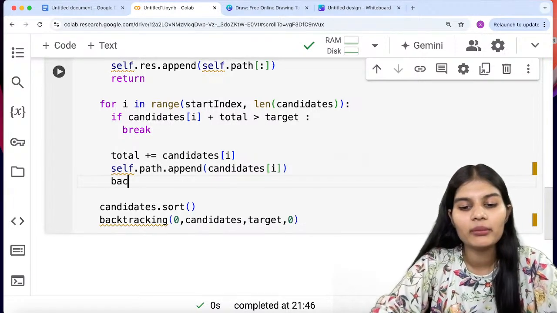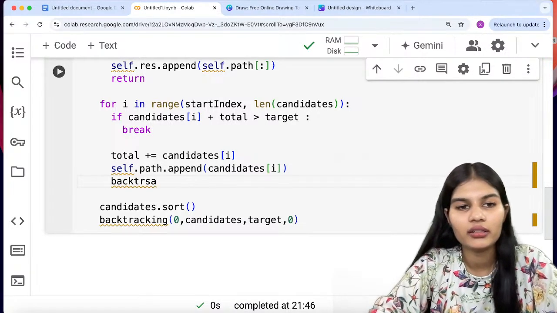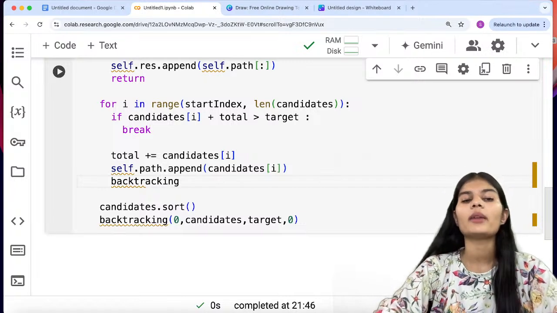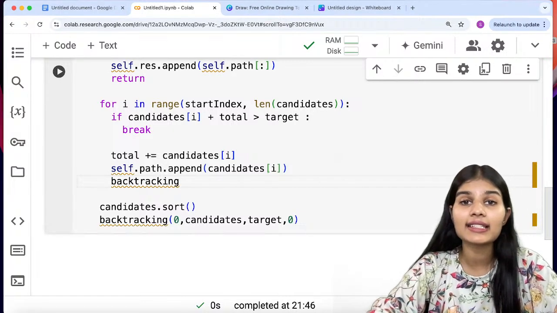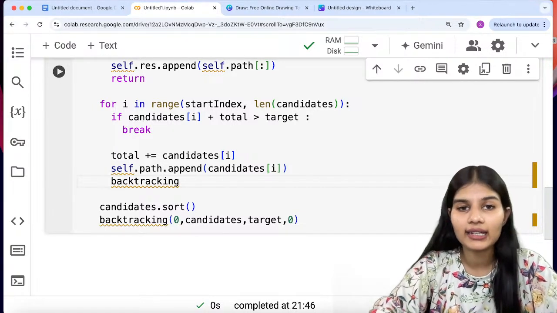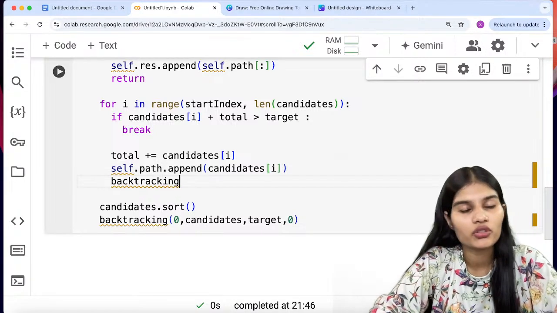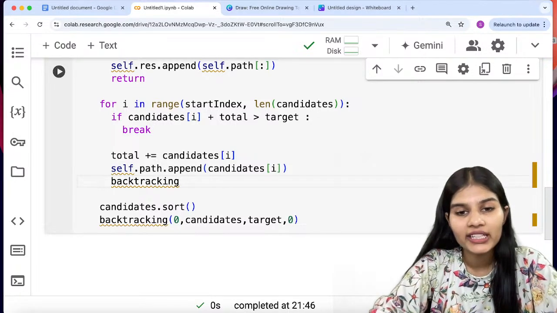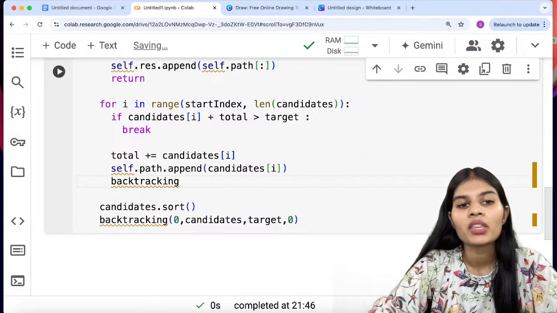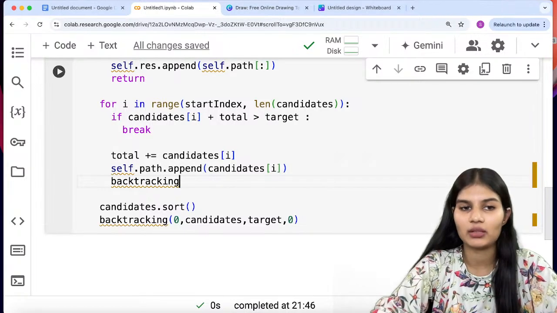Next I would again be using backtracking. Now why are we using backtracking again? Because I am repetitively checking my whole candidates list. Whenever you have to do that particular part repetitively and check everything over again, that is where backtracking simply goes and helps us out, right?